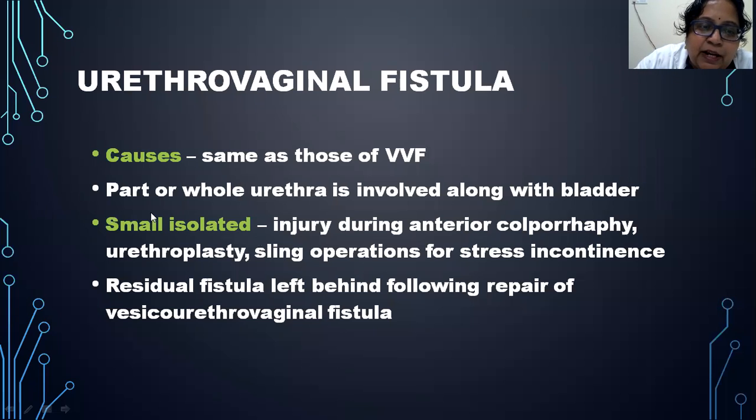During this, we can usually observe small isolated fistulas, or we can sometimes find residual fistulas after repair of vesicovaginal fistulas. After following the repair of vesico-urethrovaginal fistula, sometimes you leave behind a part that will form as urethrovaginal fistula.